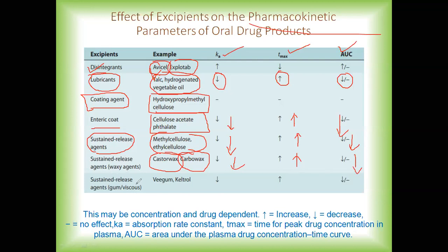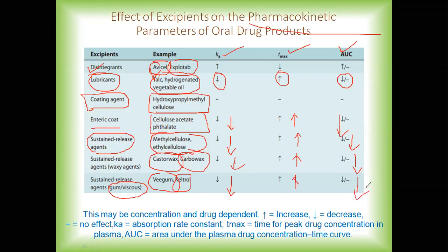Then for sustained release agents from the category of viscous or gummy agents, for example Veegum and Keltrol, there is a decrease in the absorption rate constant, the Tmax will be increased, and there is again a decrease in the AUC.